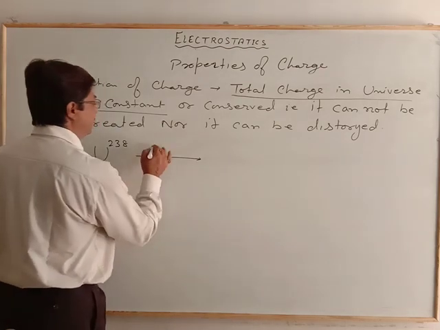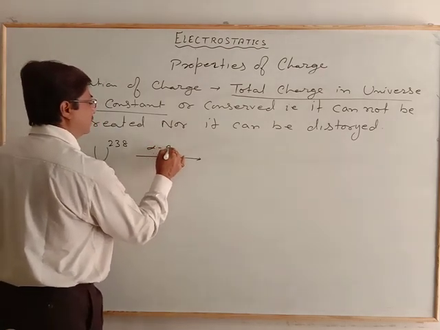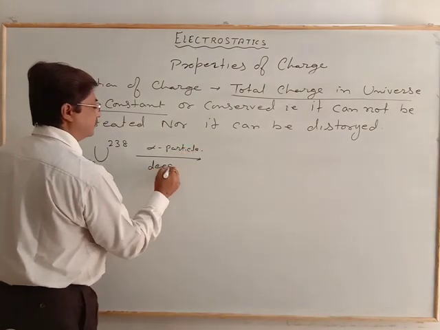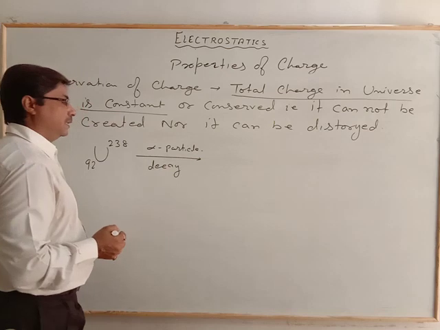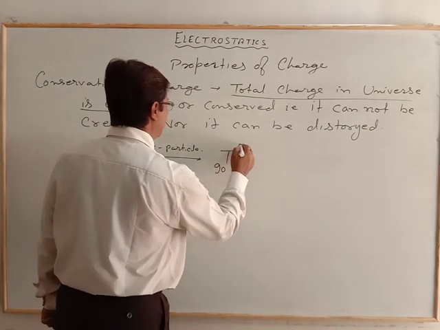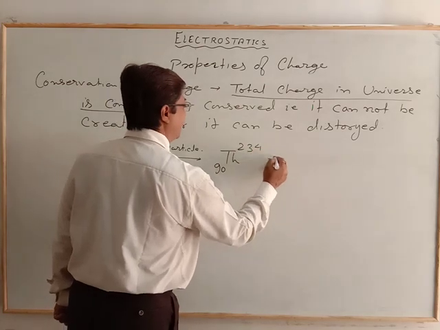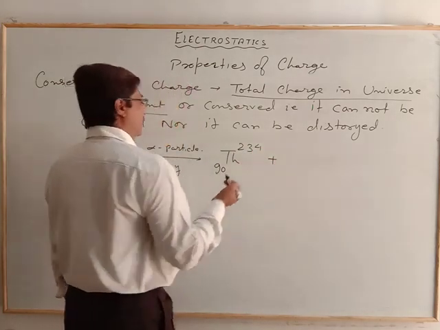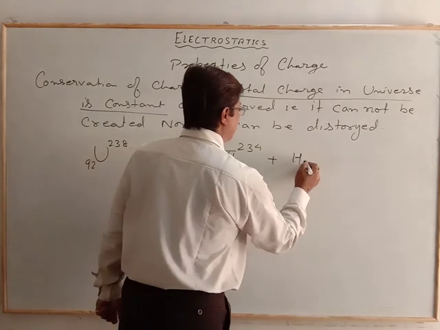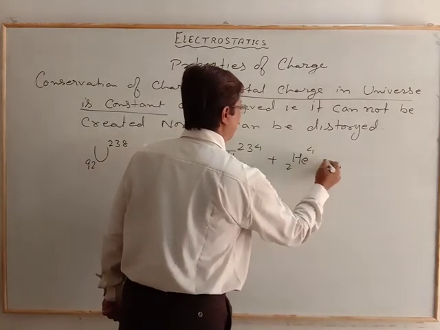In that case, it becomes thorium 90, 234 plus it releases the alpha particle, helium 2, 4, plus energy.